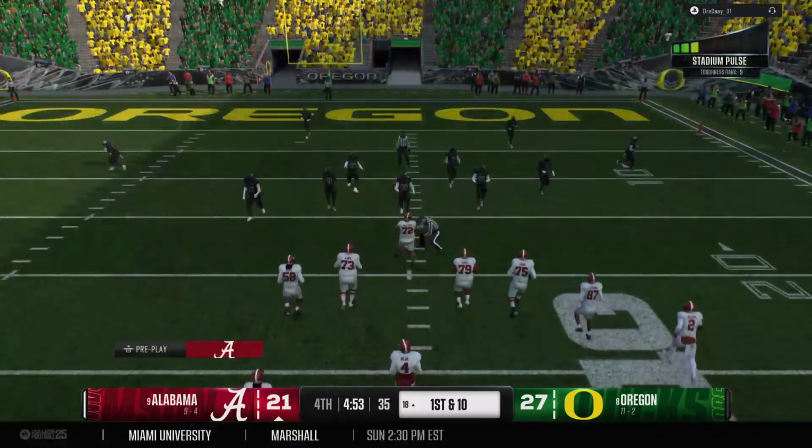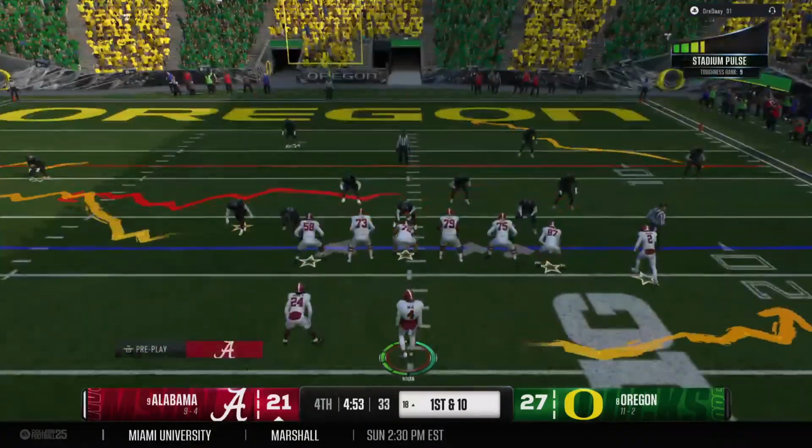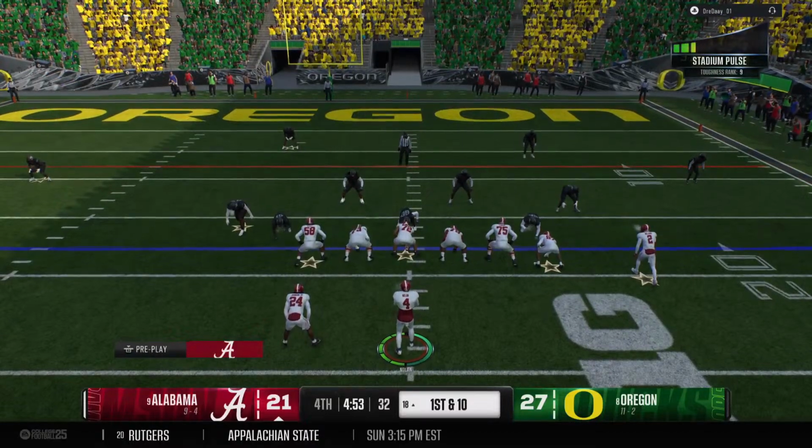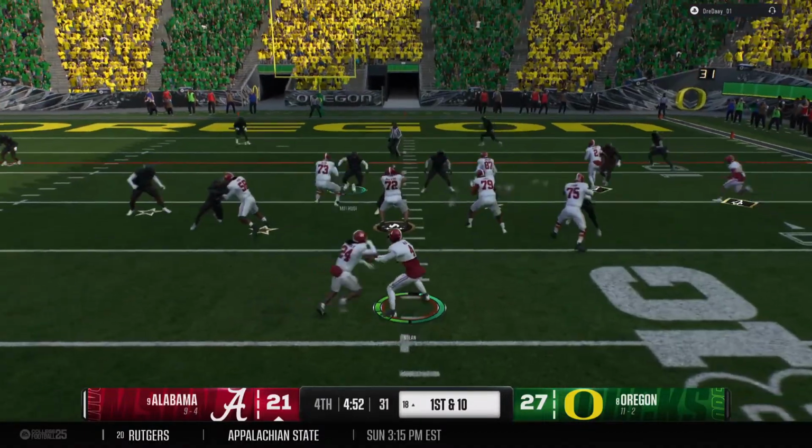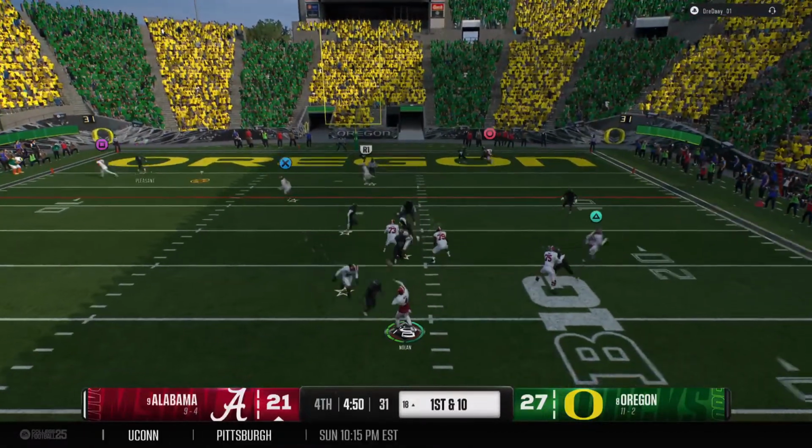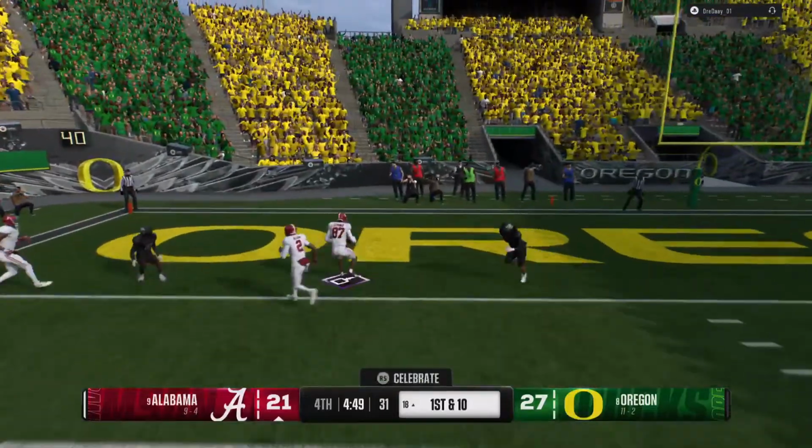Well, there you go. You save your best scramble of the day for a bit of a situation in the fourth quarter, and you pick up the first. I mean, you don't want to use that early in the game, right? You want to make sure you save it.